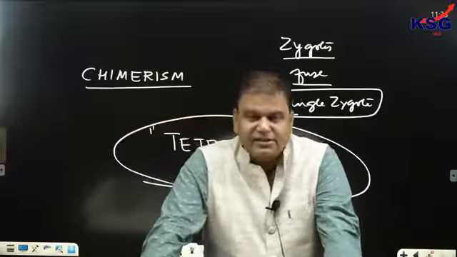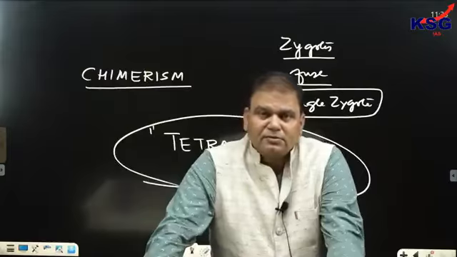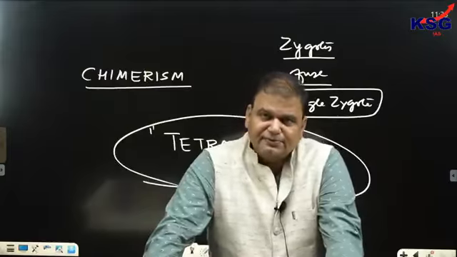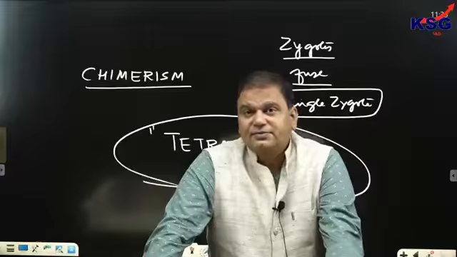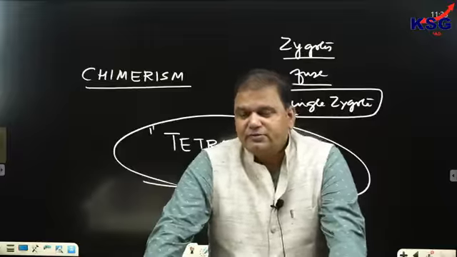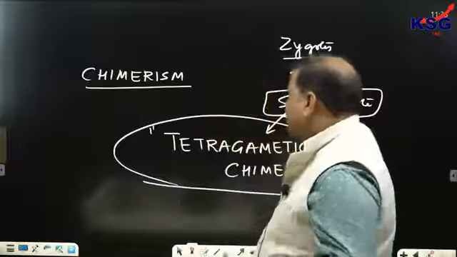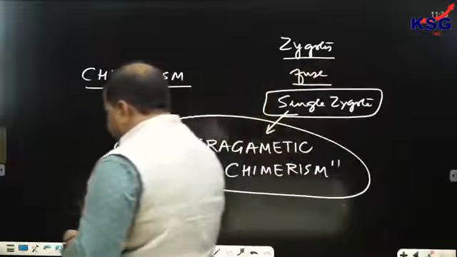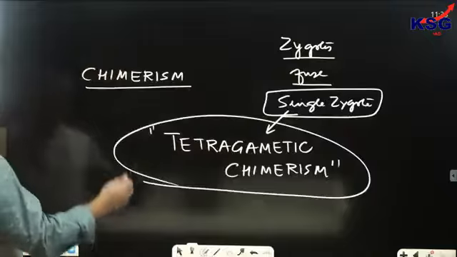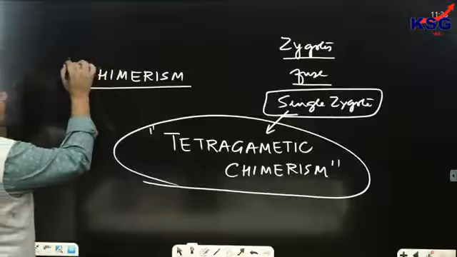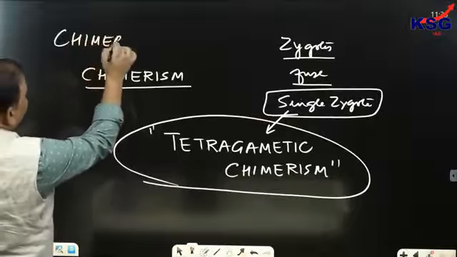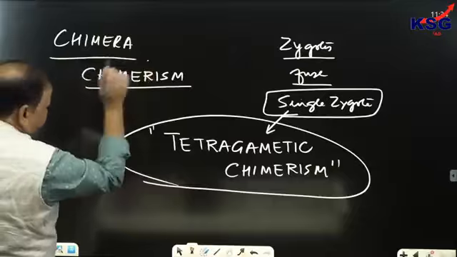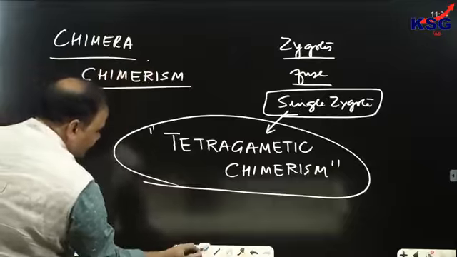Is that clear? Fine. So these are the examples of human chimera, and this is how a person can have more than one DNA fingerprint. Now let's see the next topic.